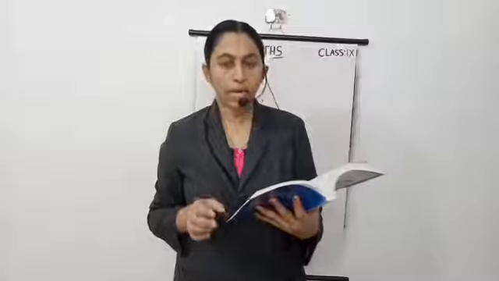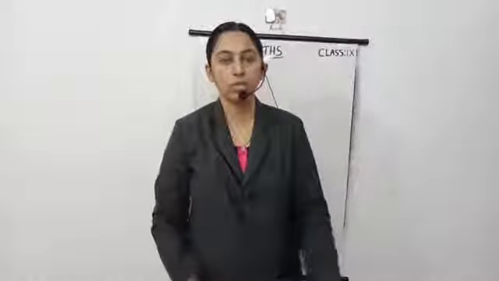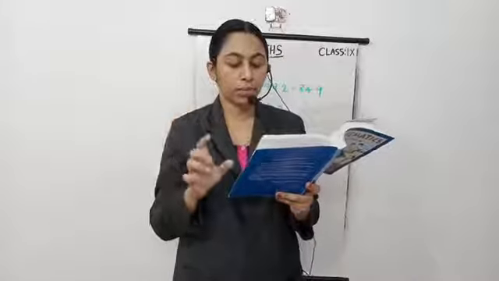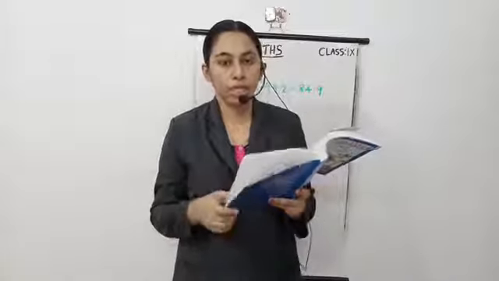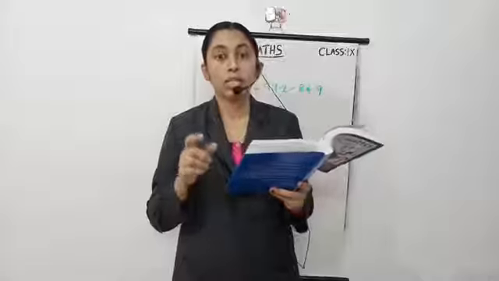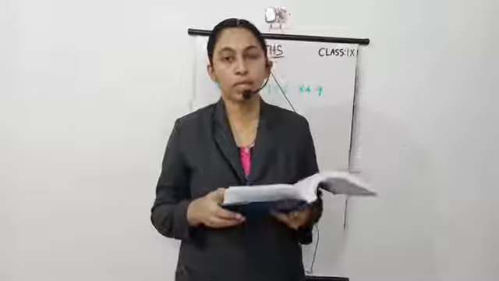Which month or season do you think this data is about? Here the humidity in percentage is given, so we need to say which month and what is the range of this data. The first question, constructing a grouped frequency distribution, is homework, the same as question number 2. For the second question, which season? This is the rainy season because humidity is more. And the third question, what is the range of this data?